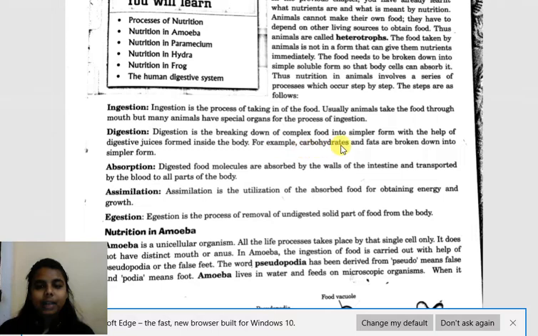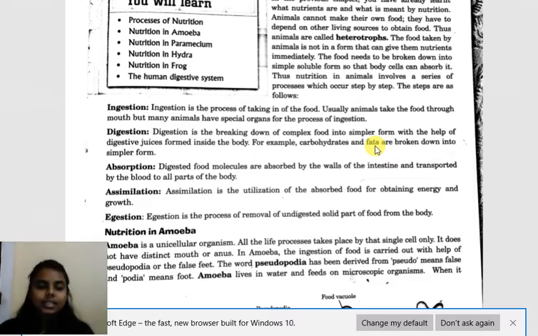For example, carbohydrates and fats are broken down into simple form. Carbohydrates are broken down into simple forms like glucose, sugar and starch. Fats are broken down into fatty acids and glycerol. Carbohydrates are broken down with the help of different enzymes secreted in our mouth, stomach and small intestine. We will be reading further in this lesson. Fats are digested with the help of bile juice. You must have heard about bile juice.